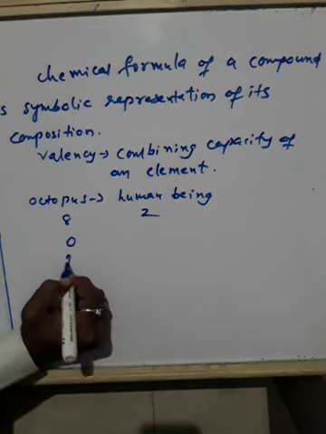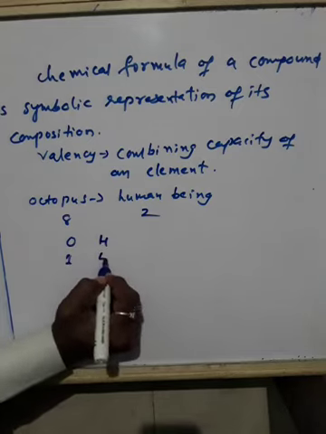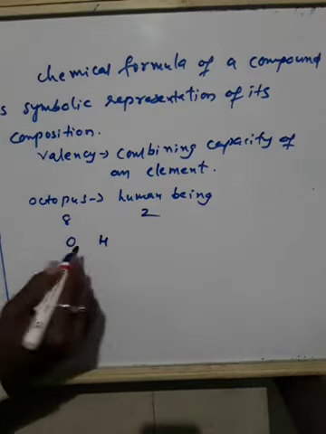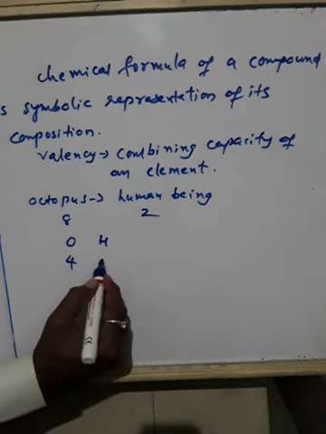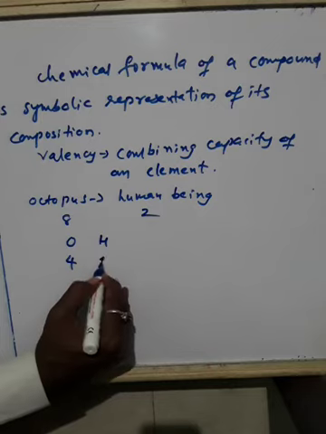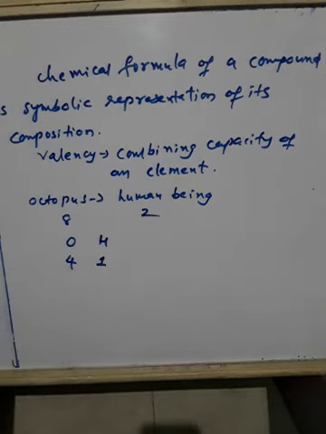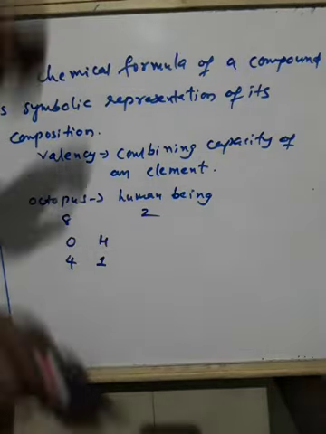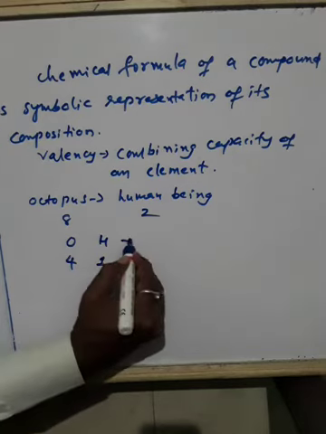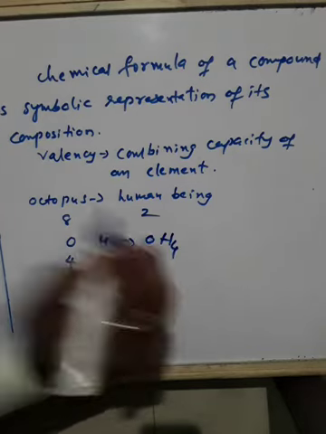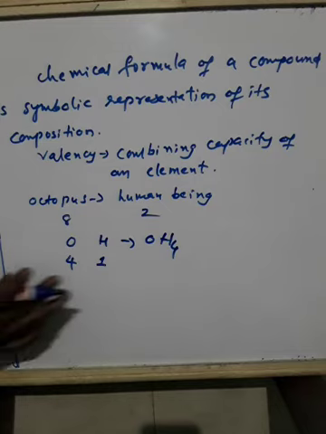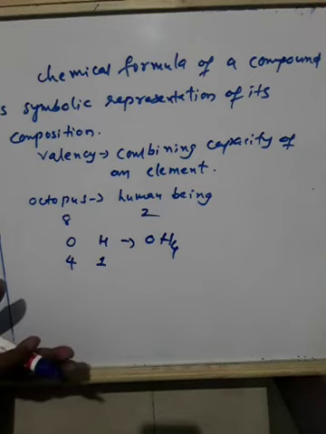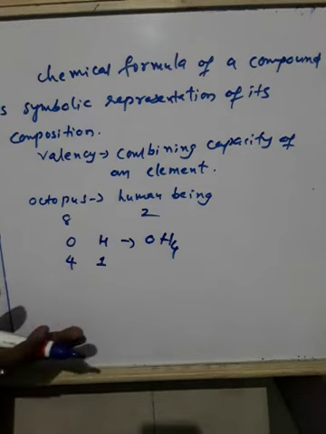The octopus is only one here. Human beings, how many are there? 4. Then the octopus will have to hold 4 human beings. Only one octopus will hold 4 human beings. It will stretch its arms and hold 1, 2, 3, 4. So that's why it is written as OH4. Like this, it indicates the formula of writing the compounds.